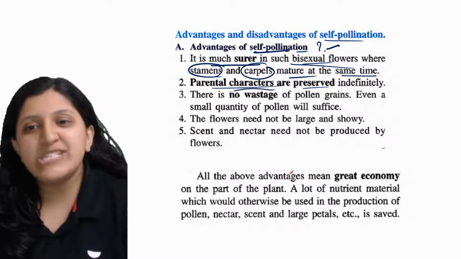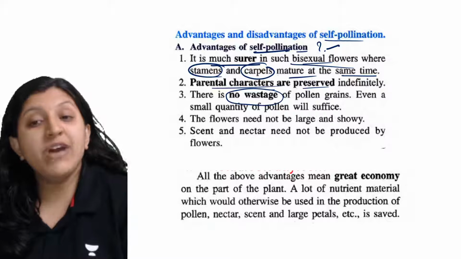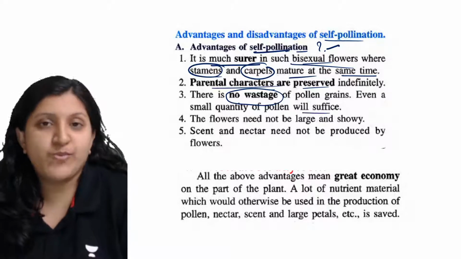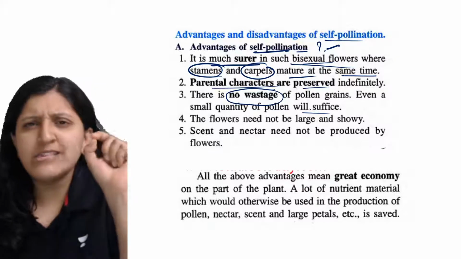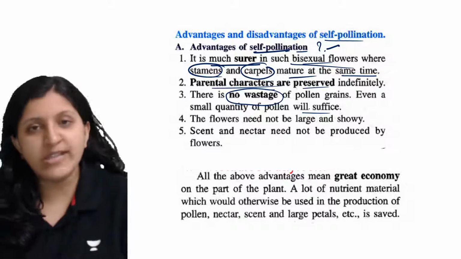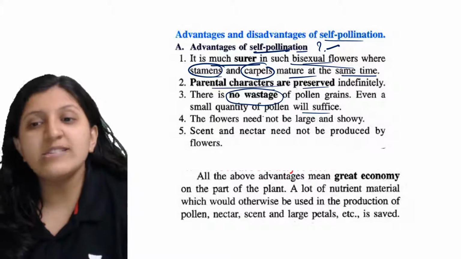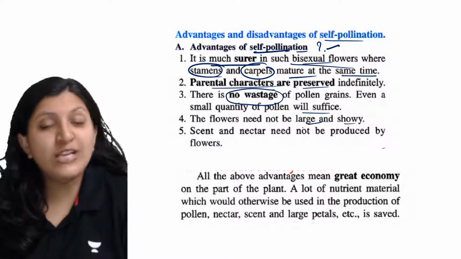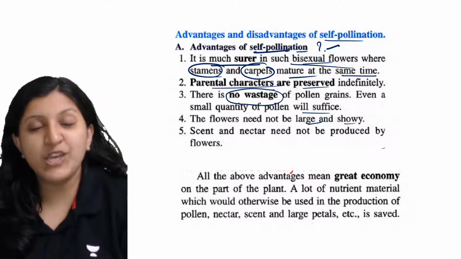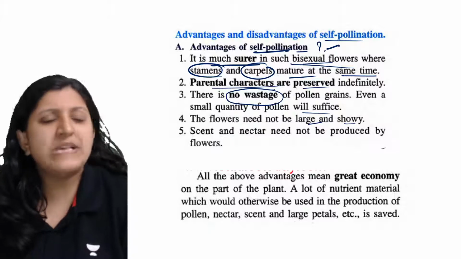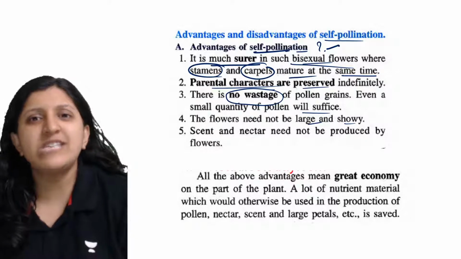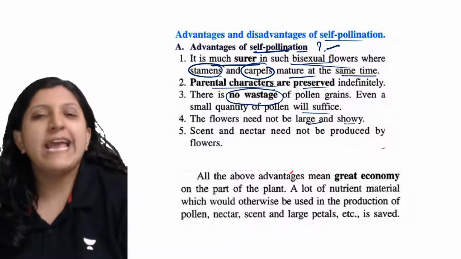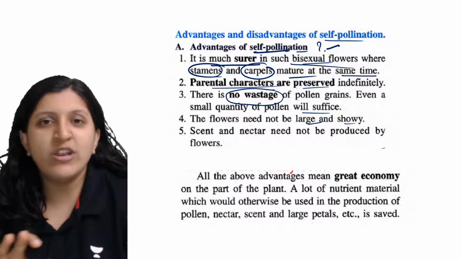So there is no wastage of pollen grain. Even a small quantity of pollen is more than sufficient. Then flowers need not be large or showy, because they need not attract any insect or anything. Pollinating agents themselves are not required, because the flower does the pollination on its own.